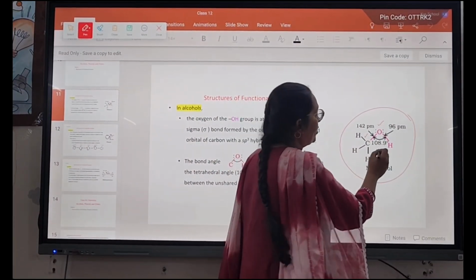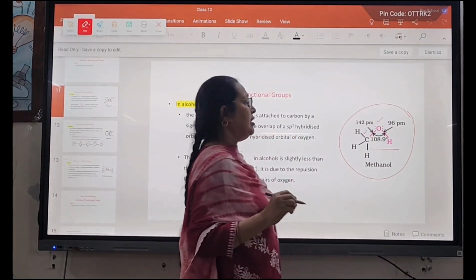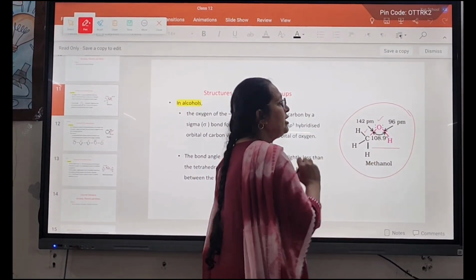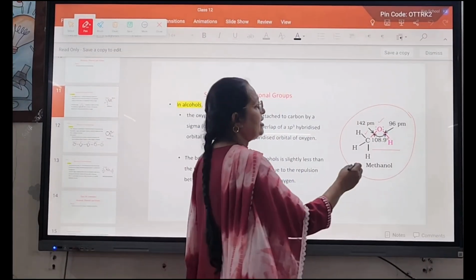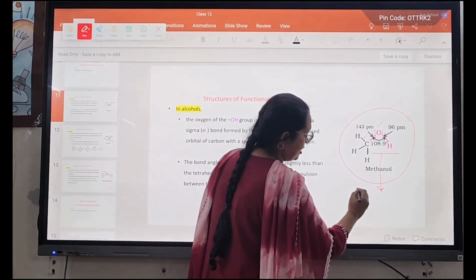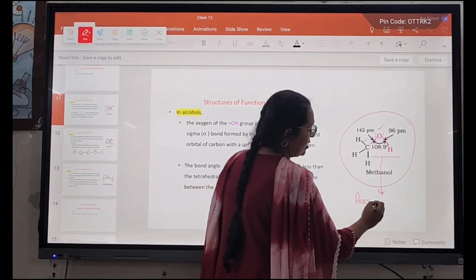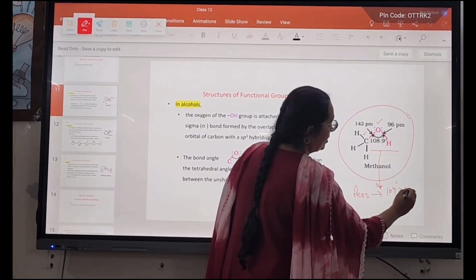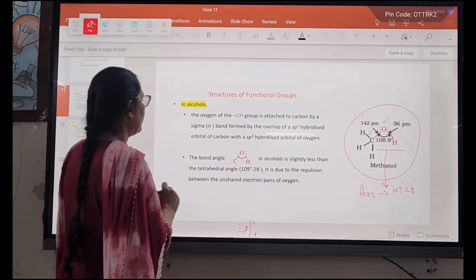Focus on the very important thing, that is the angle. The carbon-oxygen-hydrogen bond angle is 108.9 degrees, which is slightly less than the tetrahedral angle, that is 109 degrees 28 minutes. We can give the reason for this.